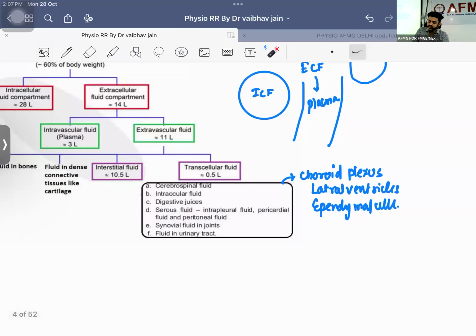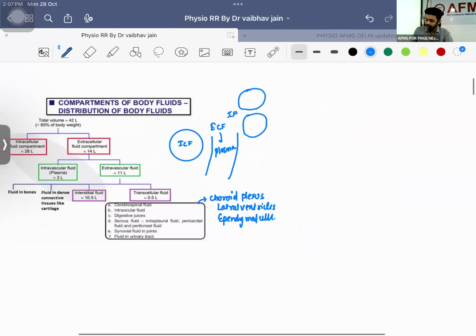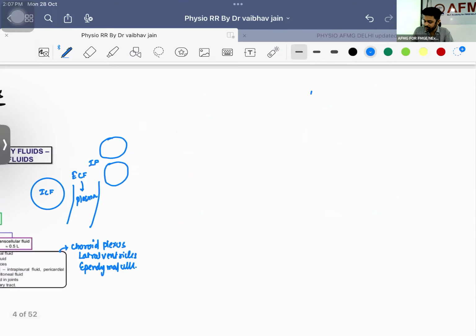Right? We are having serous fluid like intrapleural fluid, pericardial fluid, and peritoneal fluid. Synovial fluid is present in the joint. If there is loss of synovial fluid, what will happen to the joints? They will come closer. There will be reduction in the joint spaces. If there is reduction in the joint spaces, there will be friction. And if there is friction, there will be a disease known as osteoarthritis. Wonderful. There is also fluid in the urinary tract. We will discuss how it is formed and how it is transported. Then the important one that we are having over here is blood.